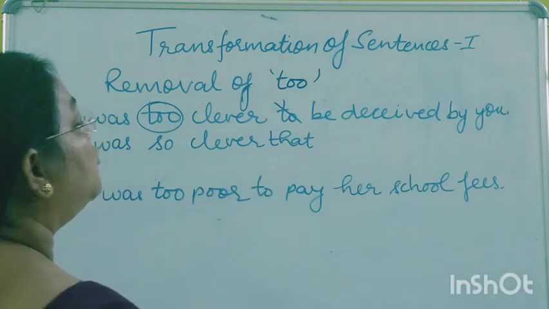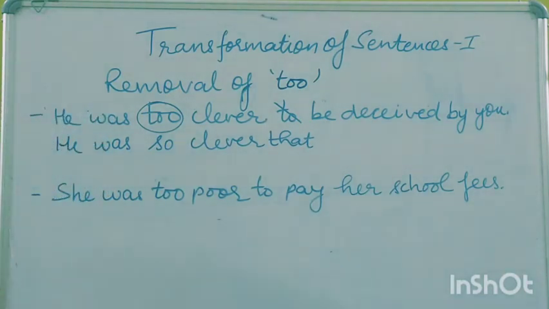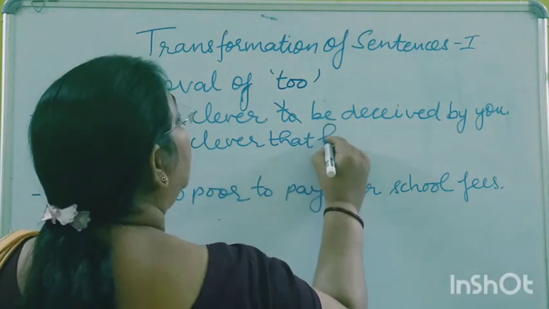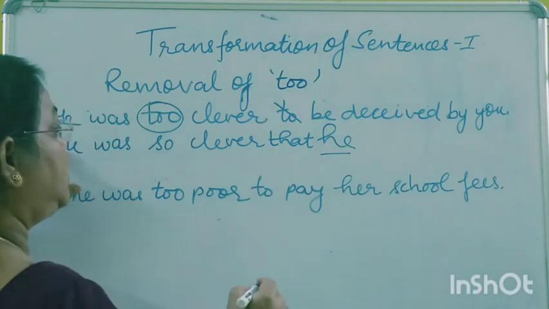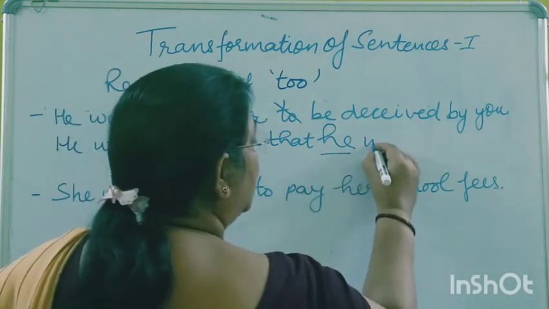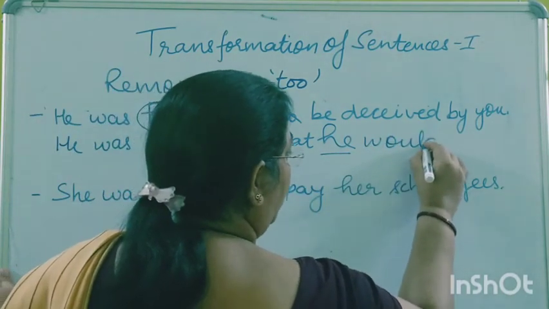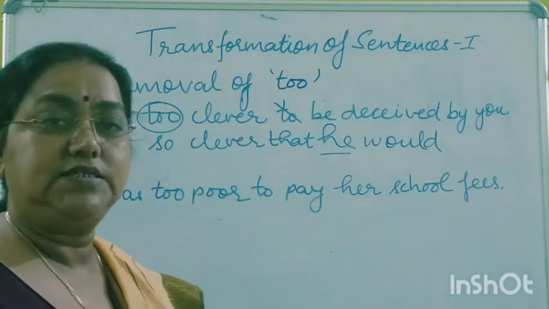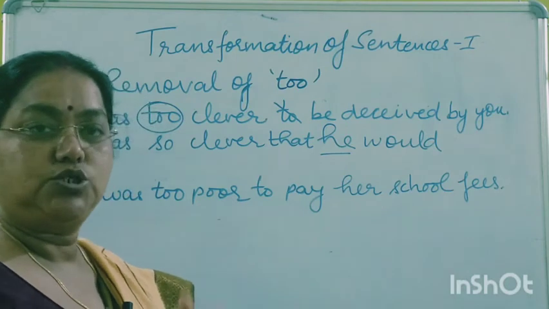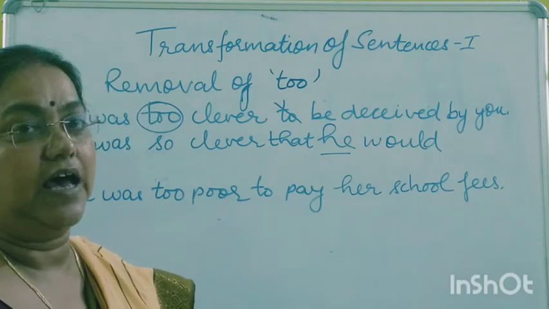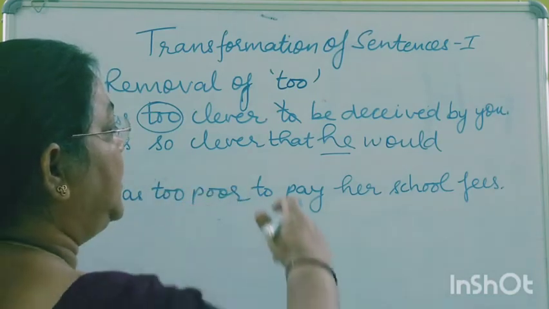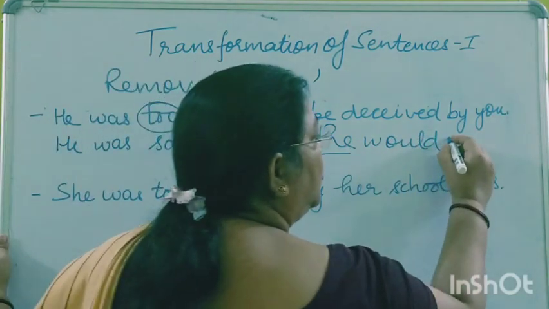This "to" is removed and "that" is added. And since it is past tense, so "that he", that is according to the subject, "that he would not", would. And since the sentence which we have taken is a positive sentence, so the transformed sentence will have a negative word. So he was so clever that he would not